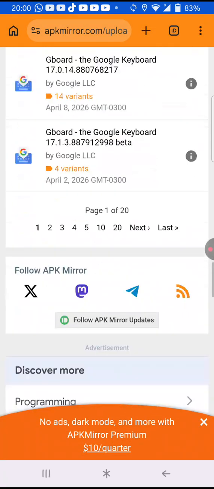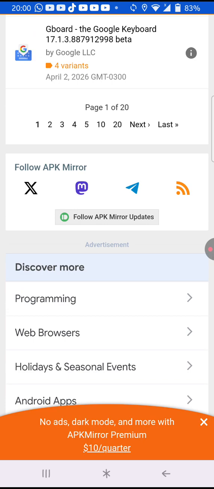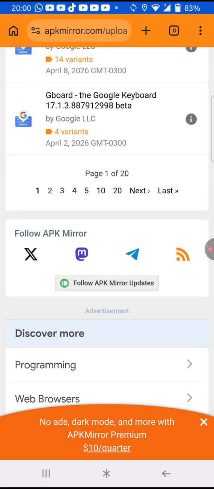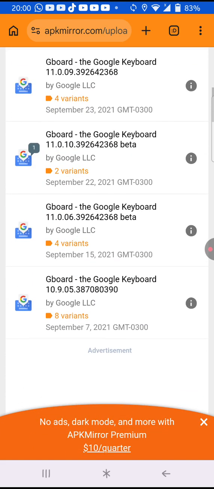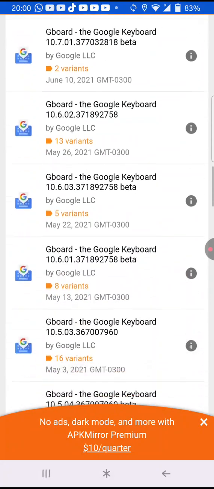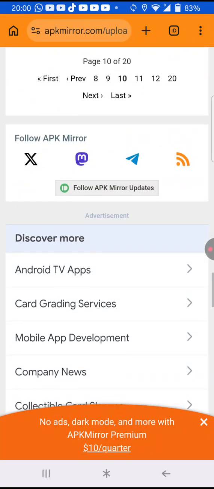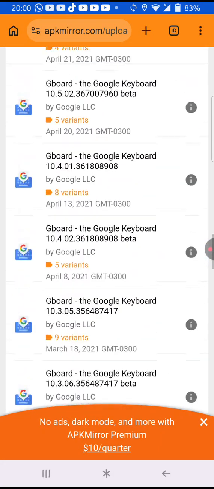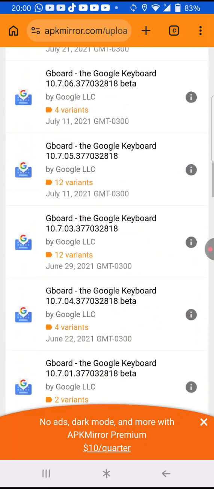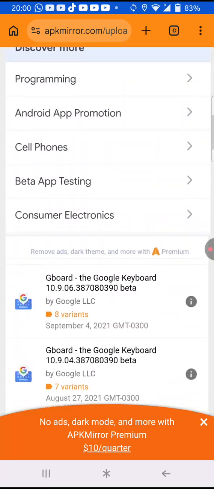Then scroll down until you see this. Tap on page 10 to see some 2021 Google keyboard versions.